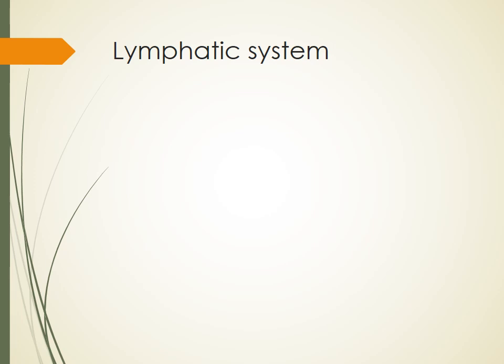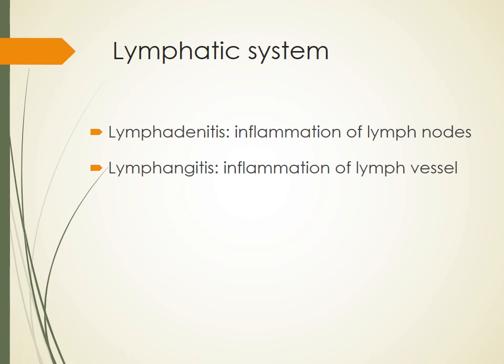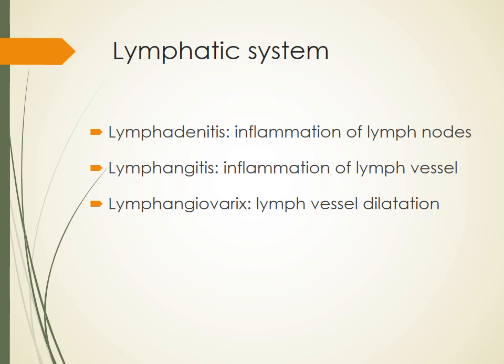So if we see stepwise what will happen in the lymph, first there would be lymphadenitis, that is inflammation of the lymph node, due to the presence of adult worms. Then lymphangitis, inflammation of the lymph vessels, so there would be thickening of the wall and structural damage to the lymph vessels. Then lymphangiovarix, that is dilatation of the lymph vessel.